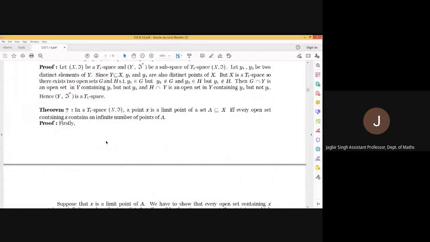Next one. Before starting this, it's about a limit point.